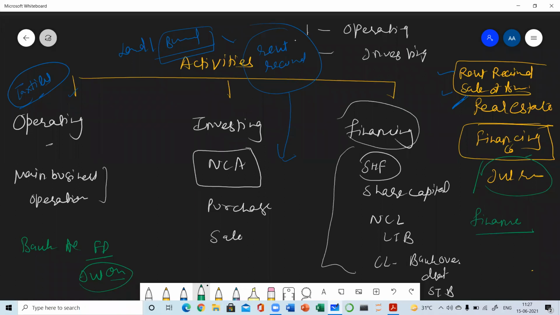So for all the financing companies, interest is a which activity? Tell me. For all the financing companies, interest is a which activity? If they are receiving interest on regular basis. Yes, very good. Yes, Shiv, Ajay, Ankita, very good. Interest is an operating activity for all such financing companies whose main business is dealing in finance.